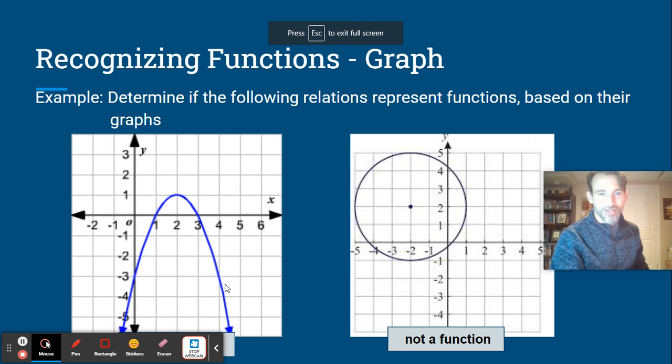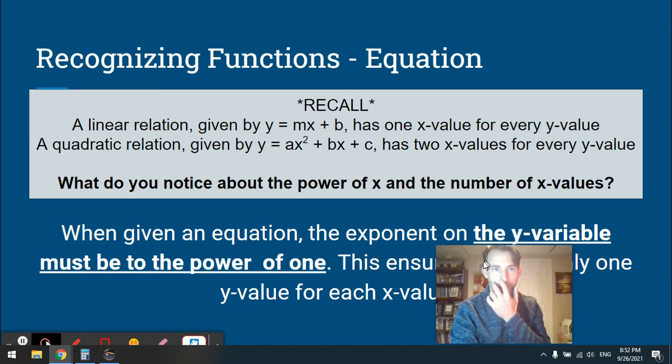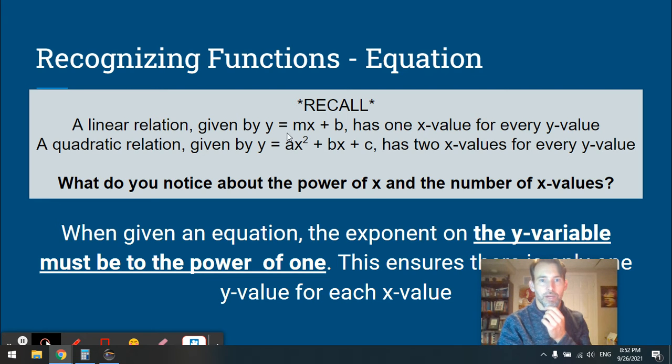All right, so we know that's not a function, it fails the vertical line test. What about equations? Well, a linear equation given by y equals mx plus b, and we saw some of those today when we looked at a line that might predict your marks, or a line that would predict how much money you would have in different years. Y equals mx plus b. There's one x value for every y value. Right? Quadratic relations given by y equals ax squared plus bx plus c. There could be as many as 2 x values for every y value.